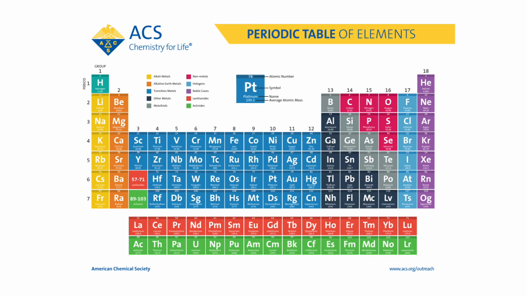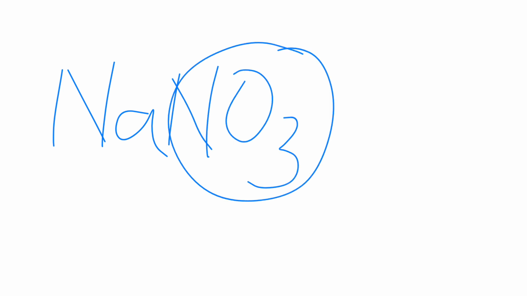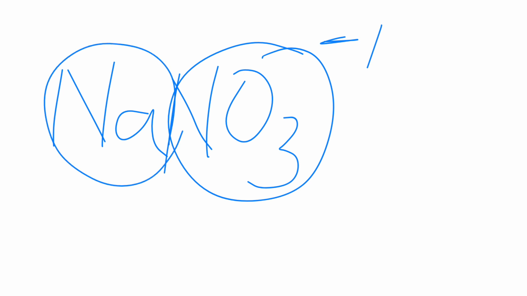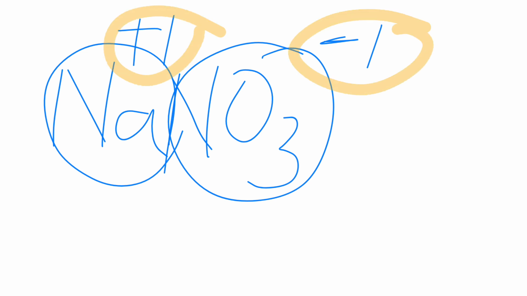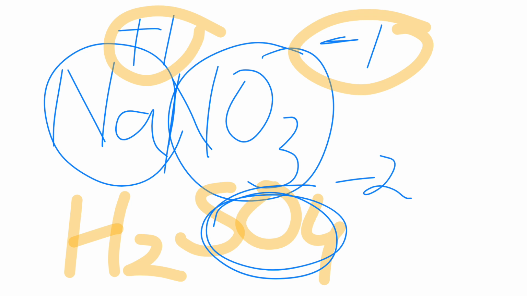So let's suppose we form NaNO3. NO3 is always -1 and Na is a metal, always +1. So this is the combination. -1 cancels with the +1 and it forms a stable compound NaNO3. Likewise H2SO4. SO4 is -2 and H is +1, so 2 H are +2 and -2.